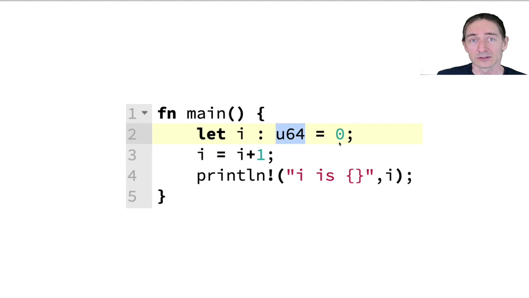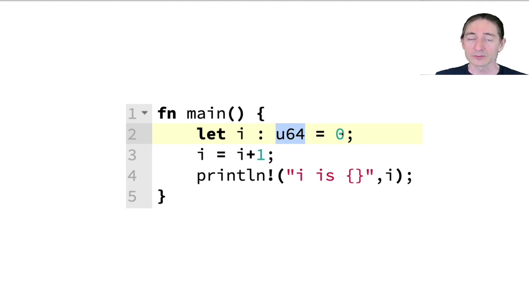But in this case, I didn't, and the compiler then uses a default type for an integer. In general, the compiler is very competent at type inference. So in this case, it uses a default type here for the 0, but then it infers that i should have the same type as 0. One of the high-level features of Rust that makes it very attractive.